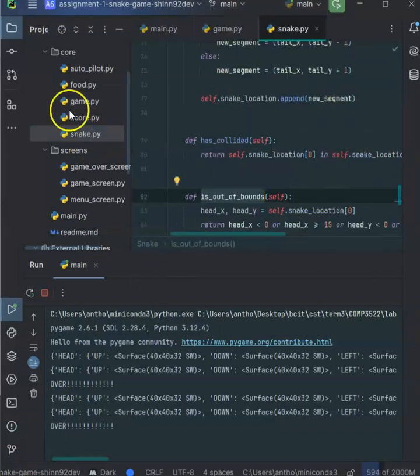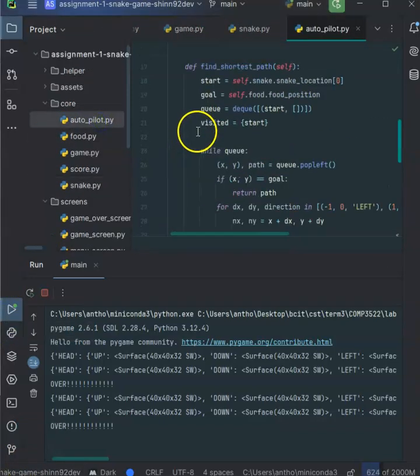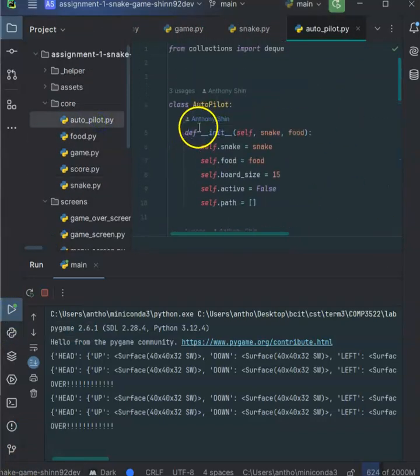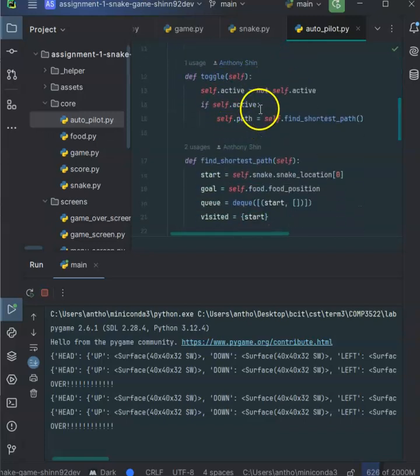And the snake, food, and score classes are responsible for their own behaviors. And finally, the autopilot class is only responsible for the autopilot feature. It's like toggling the autopilot mode.